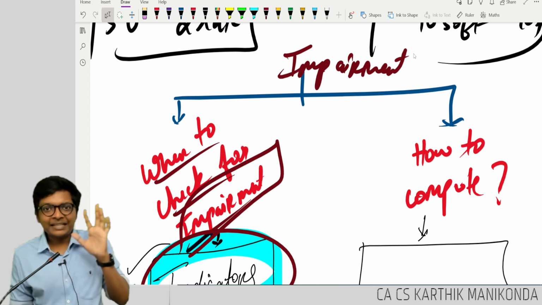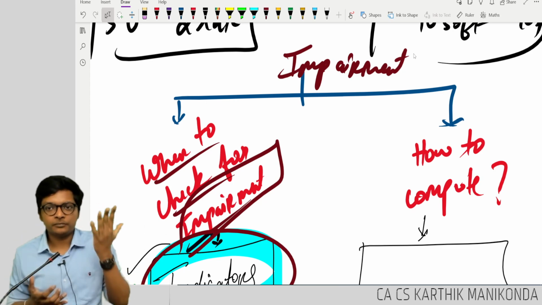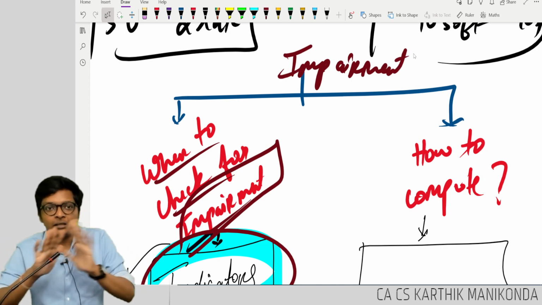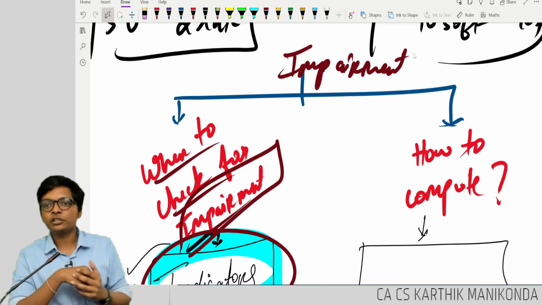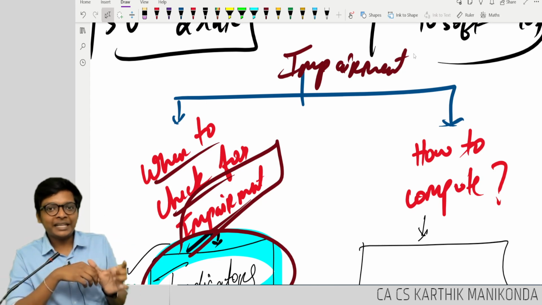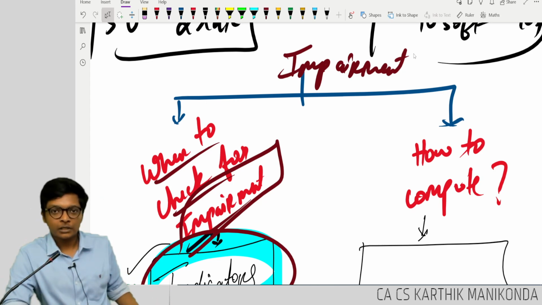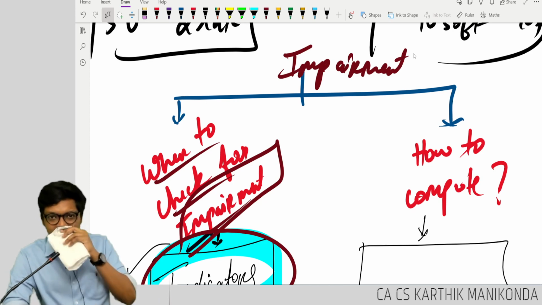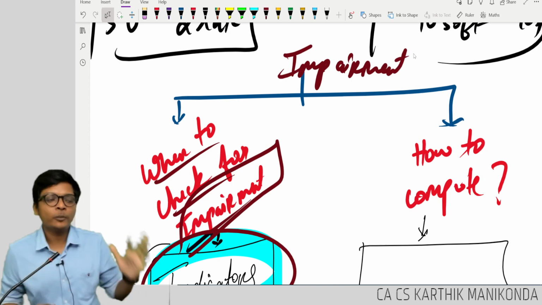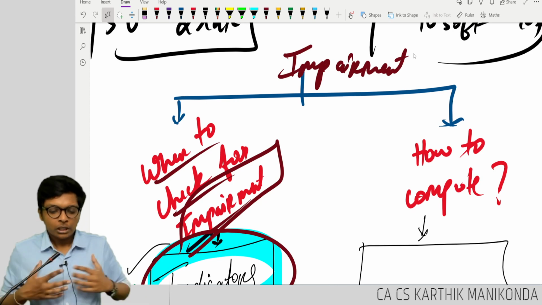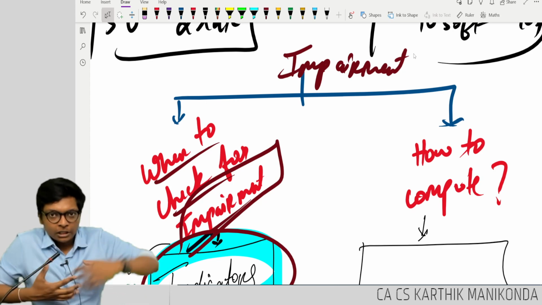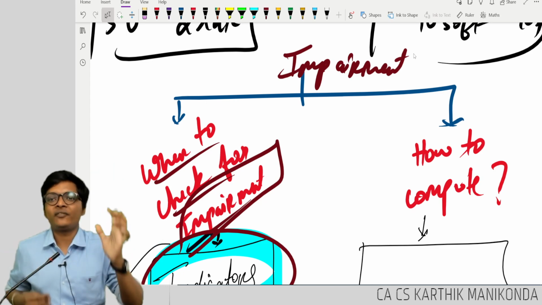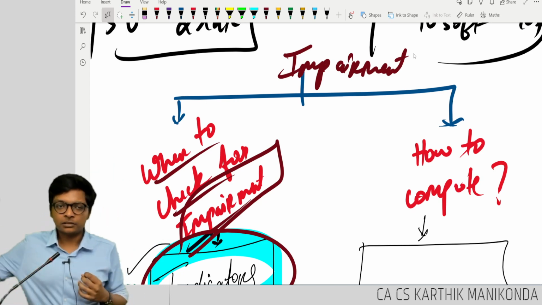It's a temporary decline, or we don't know. It can come up. It can be a permanent decline, but it's not mandatory for it to be permanent. For example, ChatGPT is a permanent decline, because it has caused loss for so many software companies. So impairment is providing for the loss in my books for a decline in value of asset. What entry will I pass?